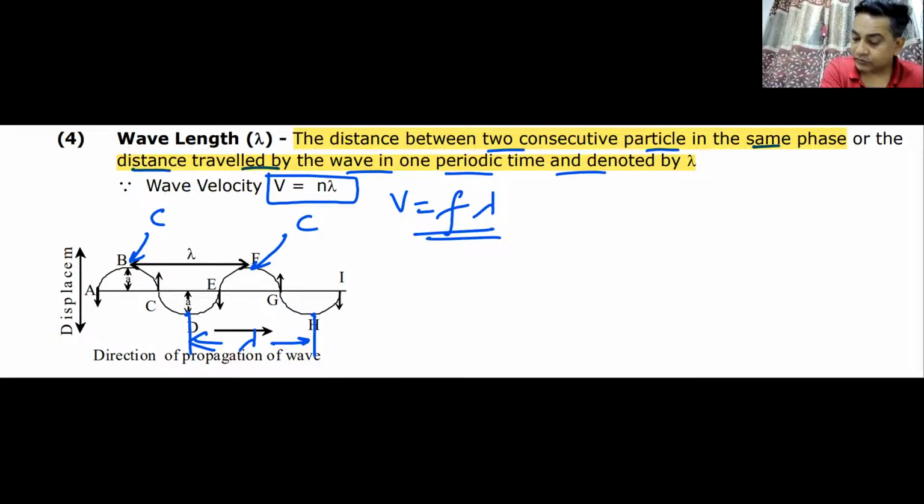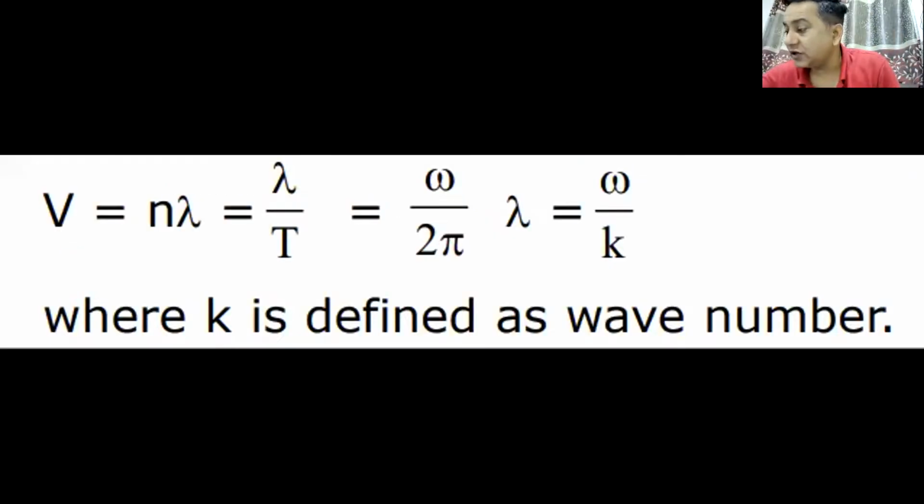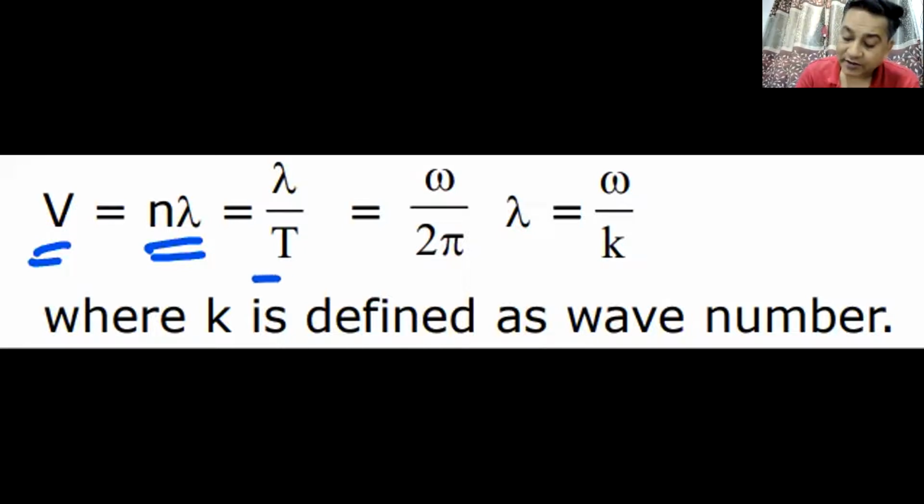Well, in this particular chapter on wave motion, the only thing you have to understand is these three formulae, and if you can remember these three formulae, you would be doing very nicely. So please note down these formulae very carefully. v is equal to n lambda or f lambda. This is the formula that we already know. f is 1 by T, so it becomes lambda by T. Time period is 2 pi by omega, so it becomes omega by 2 pi into lambda.